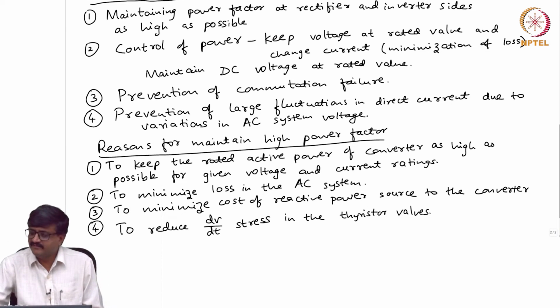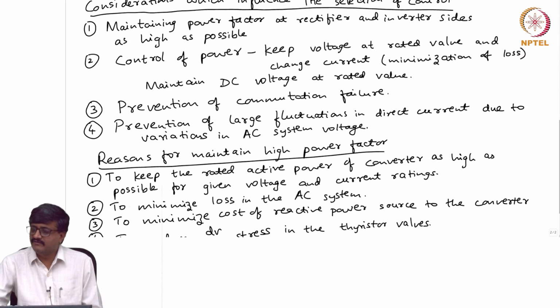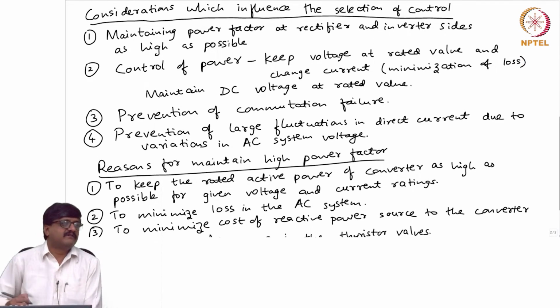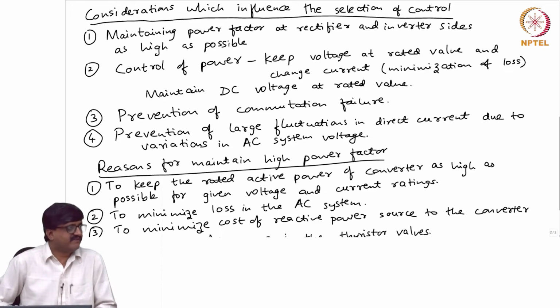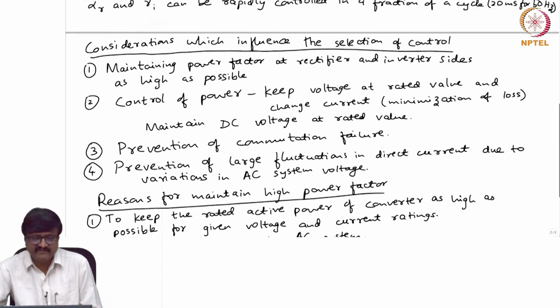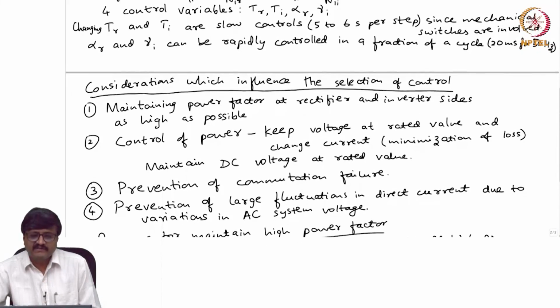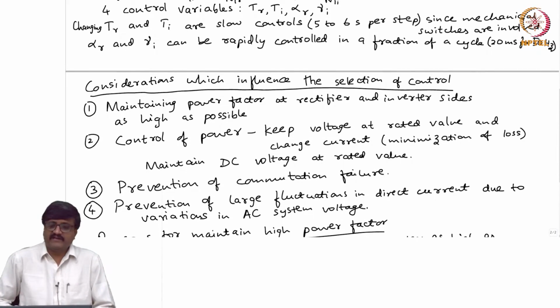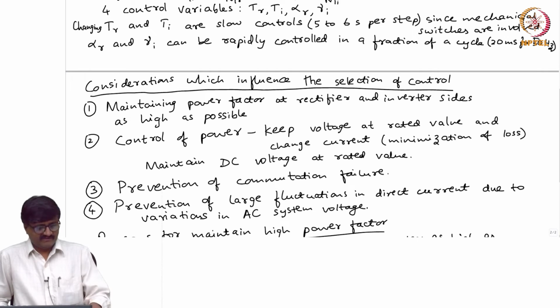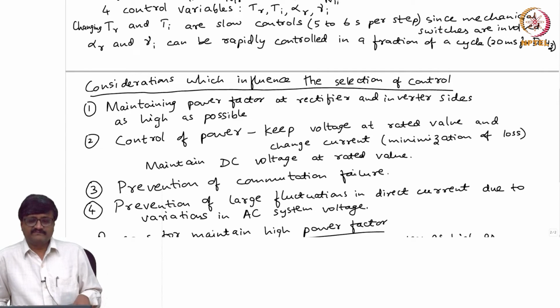The third consideration, prevention of commutation failure, is equivalent to regulating gamma I. That is one of the control variables. See, the 4 control variables are here. Just now I mentioned TR, TI, alpha R, gamma I. So, gamma I can be used for the third consideration, that is prevention of commutation failure.